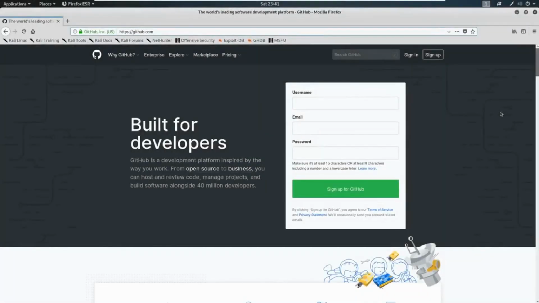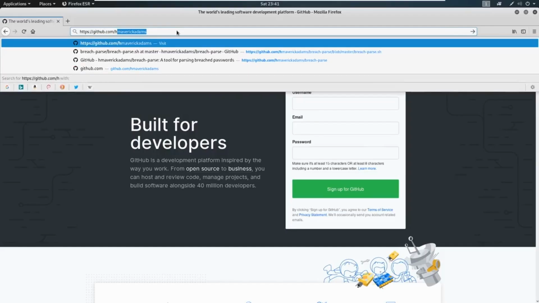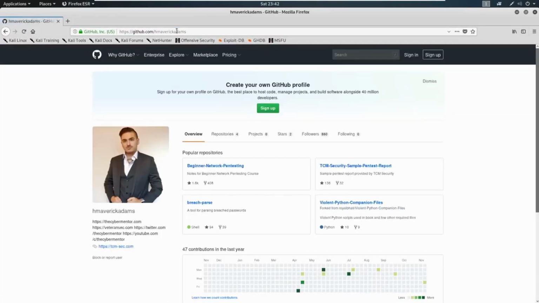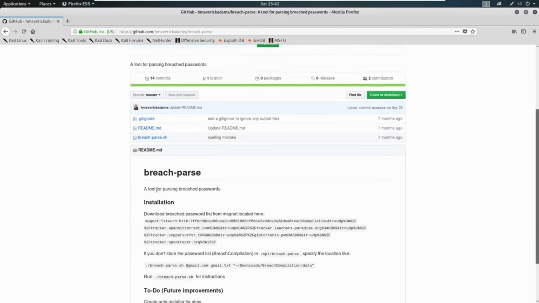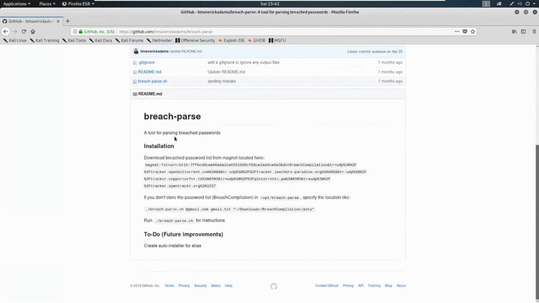Okay, so I would like you to go out to github.com. And then once you're there, go ahead and just do a /h Maverick Adams. HMAVERICK Adams, and hit enter. And you can see me in my snazzy photo here. But what we're after is, I want to show you a tool that I wrote called Breach Parse, and we're going to walk through what it does. Now go ahead and click on Breach Parse, and you're going to see a bash script here and a little bit of a description.